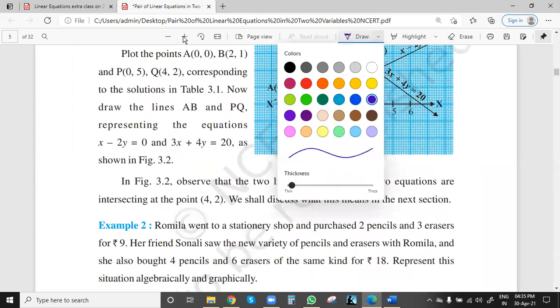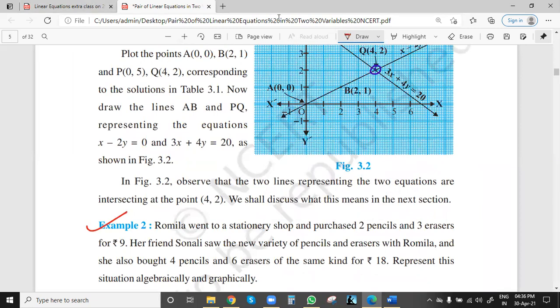For this example 2, Srija especially and Saiti, please try to get the equation quickly, so at least algebraically you can solve. At least algebraically you need to; I will show you the graph. You can try to get the equations. Two equations we will get, because here two unknowns are there. Pair of linear equations in two variables. The two variables are x and y. So we'll have two equations. Let me know the equations. What equations are we getting? Everyone can try.